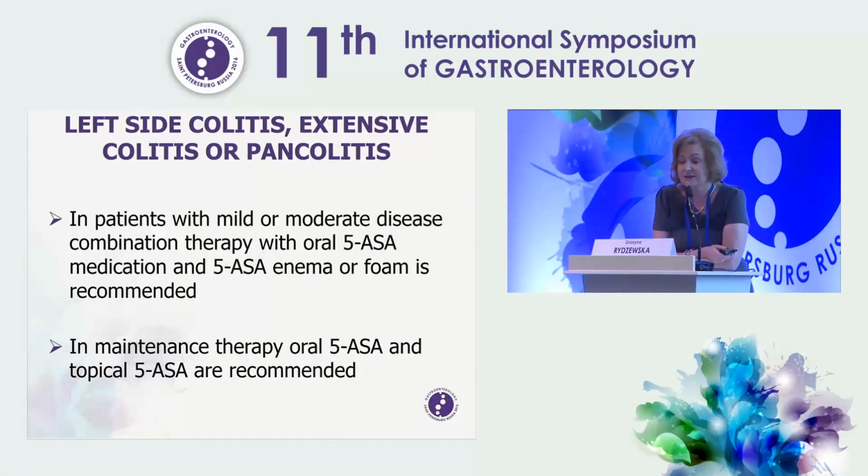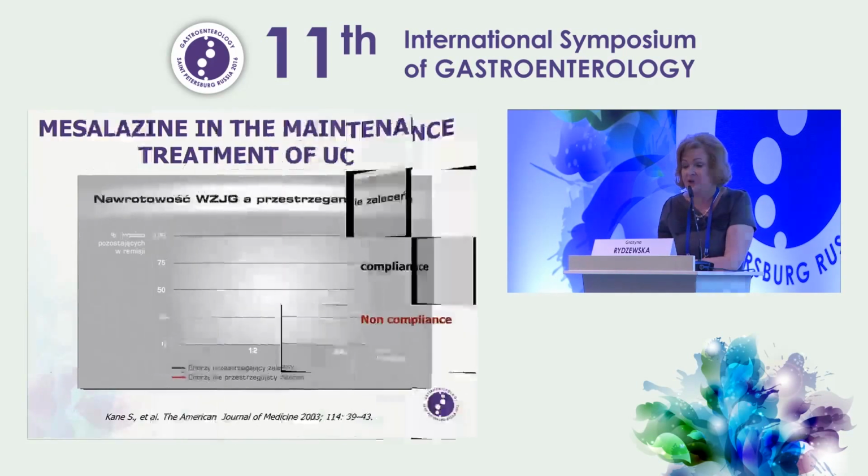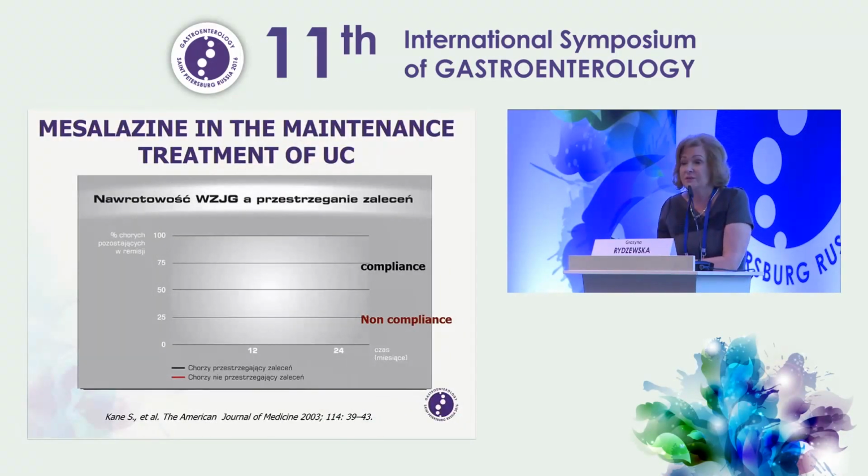Left-sided colitis, extensive colitis, and pancolitis. In patients with mild or moderate disease, combination therapy of oral 5-SA and 5-SA enema or foam is recommended. In maintenance therapy, the same. We recommend oral 5-SA and topical 5-SA. And as we know, we recommend maintenance therapy with mesalamine for UC patients.